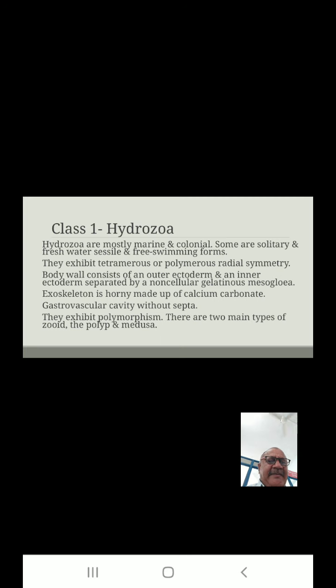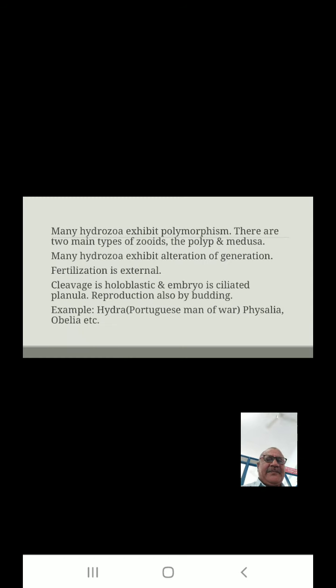Exoskeleton is horny, made up of calcium carbonate. Gastrovascular cavity without septa. They show polymorphism. There are 2 main types of zooids, the polyps and the medusa. Many Hydrozoa show alternation of generation.